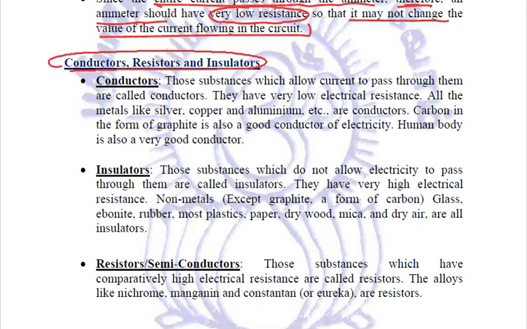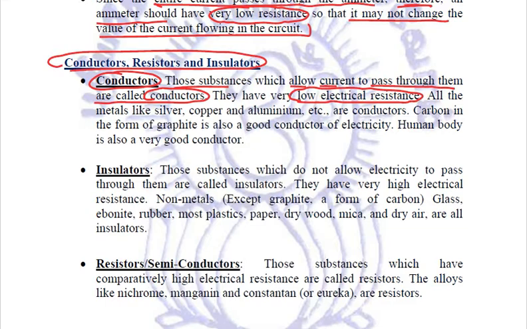What are these? Let us start with conductors first. Those substances which allow the current to pass through them are called conductors or good conductors. All such substances have very low electrical resistance, so they do not resist the flow of current.